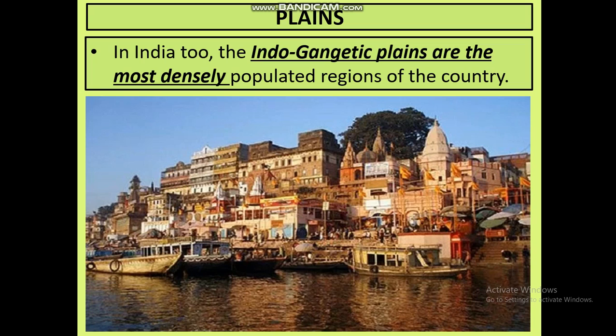Indo-Gangetic plains means all the cities which are situated on the banks of river Ganga, river Yamuna, Saraswati, etc., like Varanasi, Delhi, Lucknow, Patna, Calcutta. All these cities are situated on the banks of one or another river, and all these cities are very densely populated because people love to live near the river banks, because rivers and water provide a lot of opportunities of employment for the people.